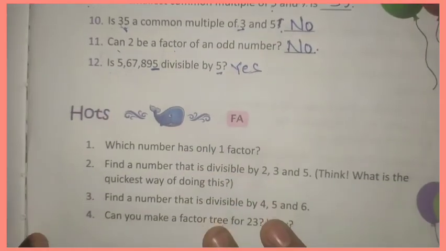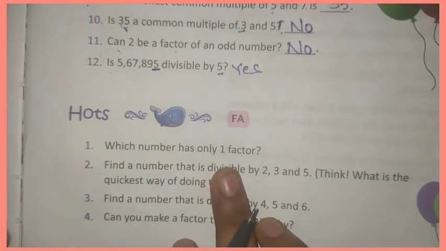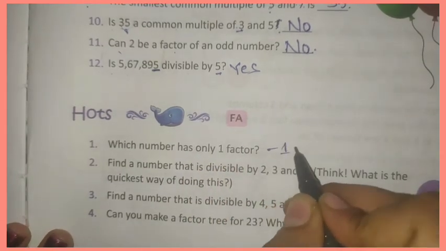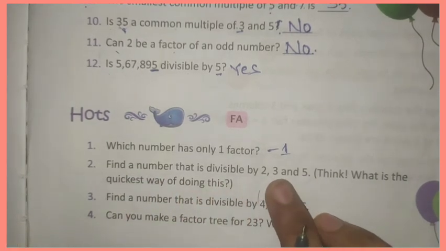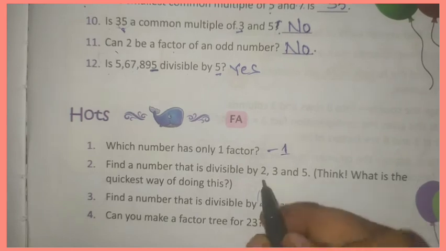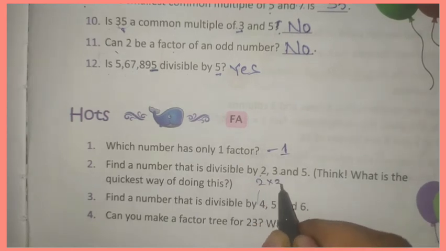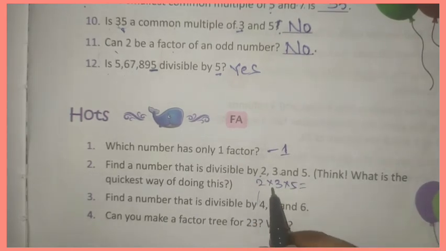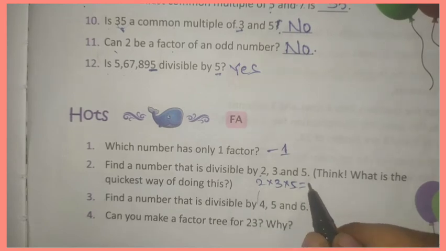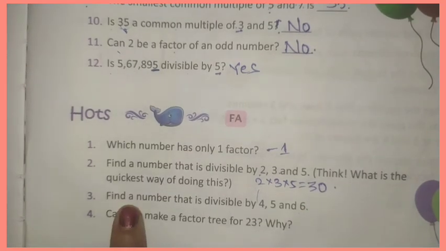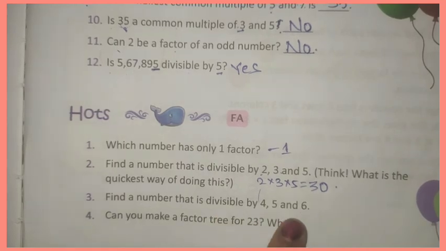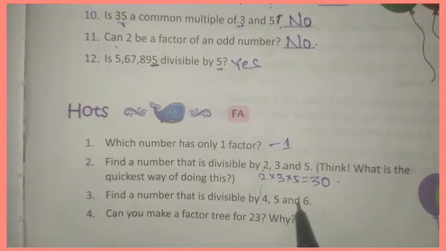Now look at the odds. Which number has only one factor? 1 has only one factor. Okay. Find a number that is divisible by 2, 3 and 5. Multiply these 3, then you will get the number which is divisible by these 3. 2 3s are 6, 6 5s are 30. 30 is the answer. Next, find a number that is divisible by 4, 5, 6. 4 5s are 20, 20 6s are 120. 120 is the answer.